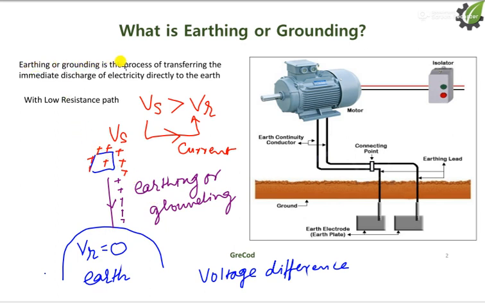Earthing or grounding is the process of transferring the immediate discharge of electricity directly to the earth with a low resistance path. It means this earthing wire should have a low resistance.